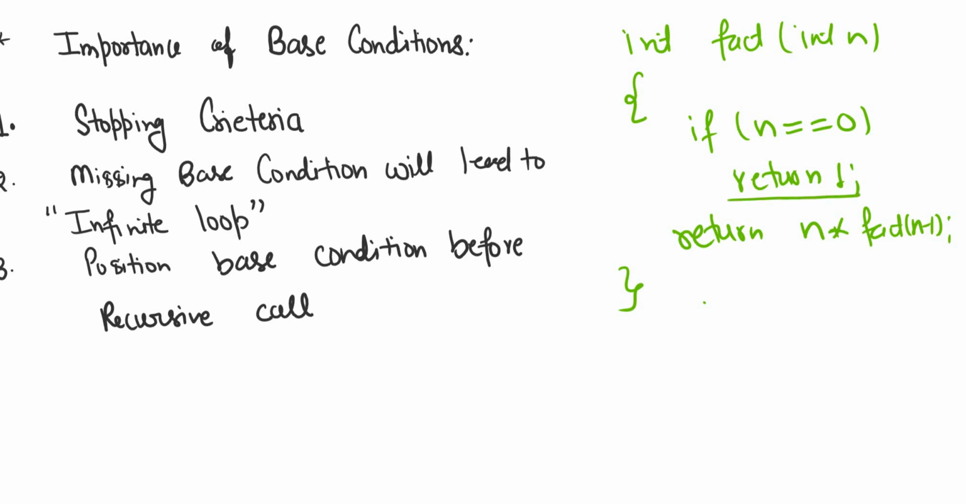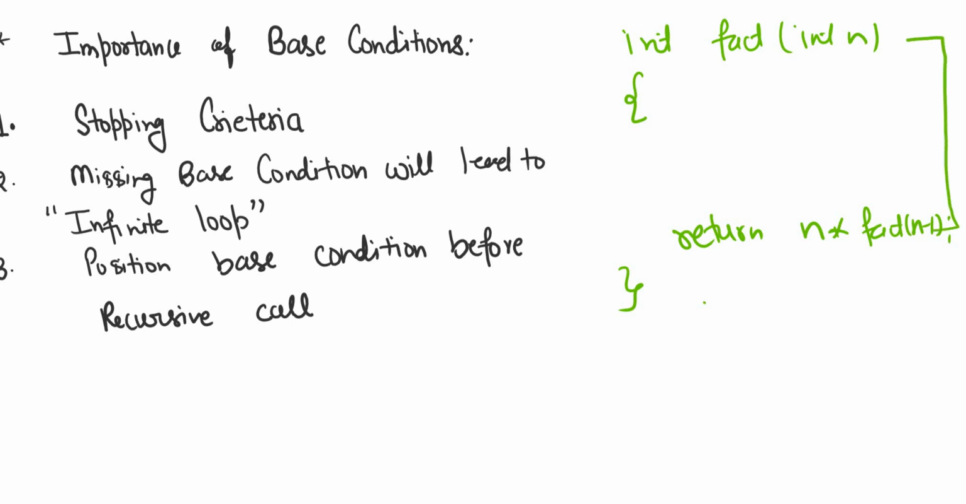If this base condition is not here, our function will never stop. It will keep on calling itself. That's why we call it a stopping criteria. Let's say we have not written any base condition for a recursive function. In this case, the recursive function will keep on calling itself, it will enter into an infinite loop, and you will get a memory stack full error.